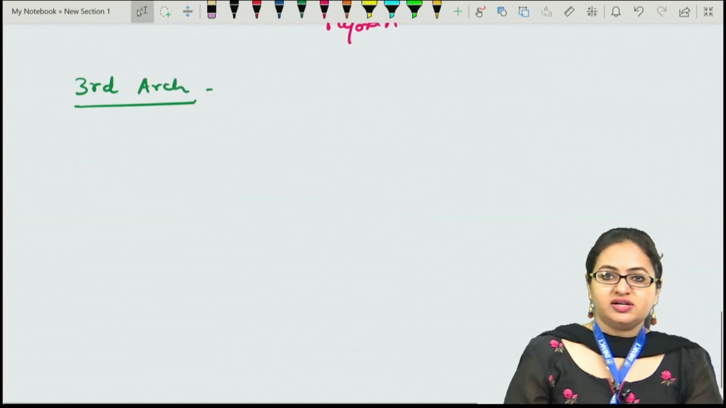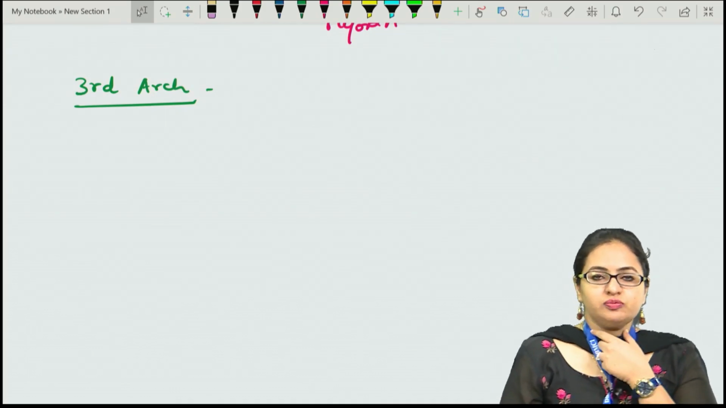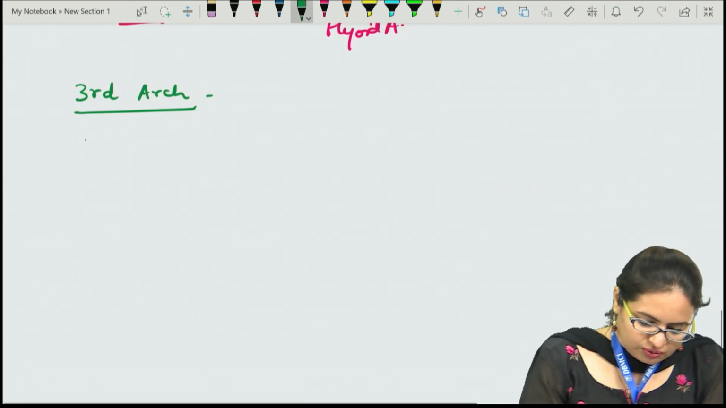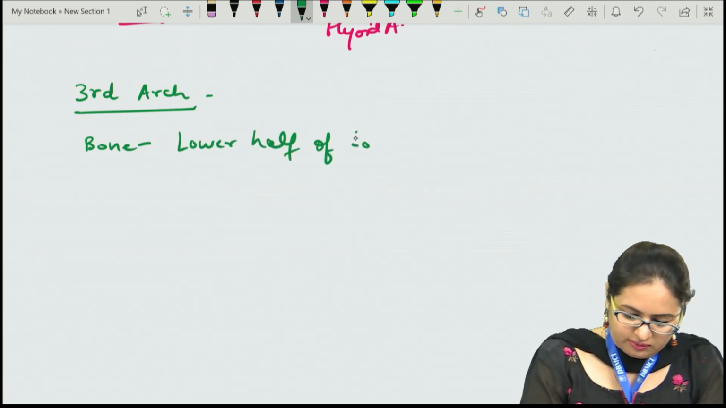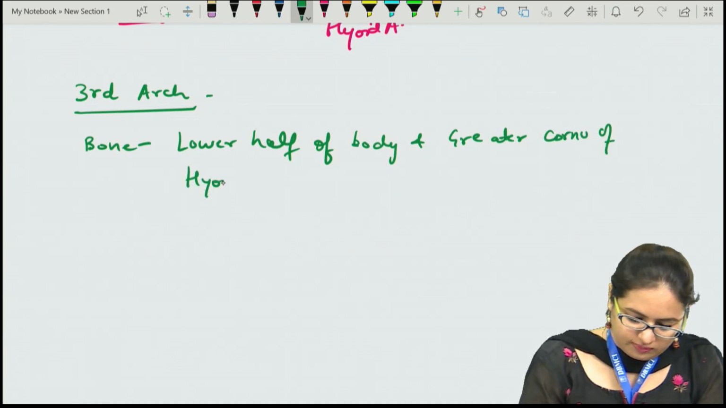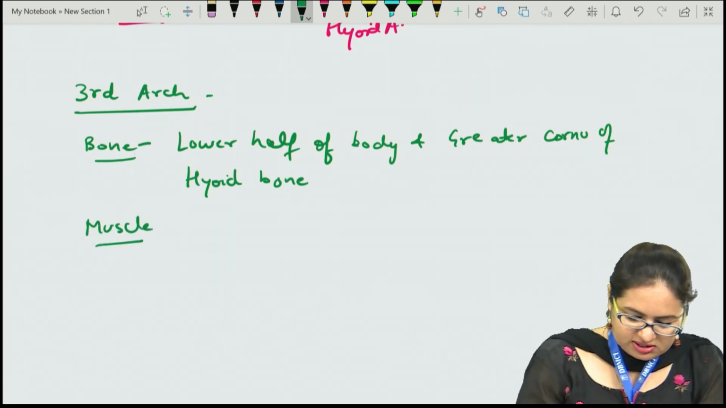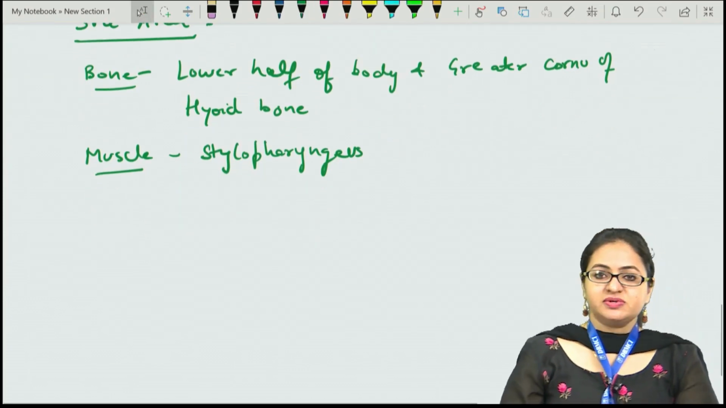Now when we talk about the third arch, it is giving rise to minimal structures. It is giving rise to one muscle only and the rest of the portion of the hyoid bone, which we have just discussed. So it leads to the formation of the rest of the portion of hyoid bone, that includes the lower half of the body as well as the greater cornu of the hyoid bone. Now a single muscle is developed from here, that is the stylopharyngeus muscle.